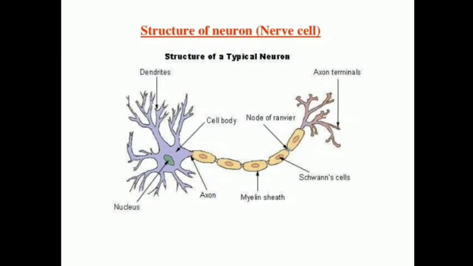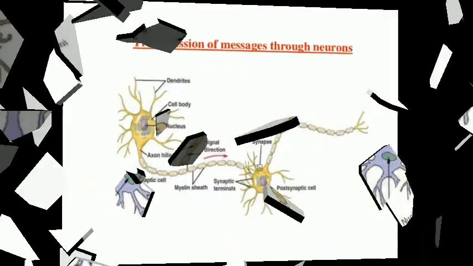Now, to see the image of the structure of the neuron, can you see the image very clearly? That is the cyton. In the cyton you can find the nucleus in the center, and it possesses branches called dendrites. Next is the long fiber called the axon, which possesses a myelin sheath. Inside the myelin sheath you can find the cells called Schwann cells, and in the middle of each one is the node of Ranvier, and at the end it ends with the axon terminal.